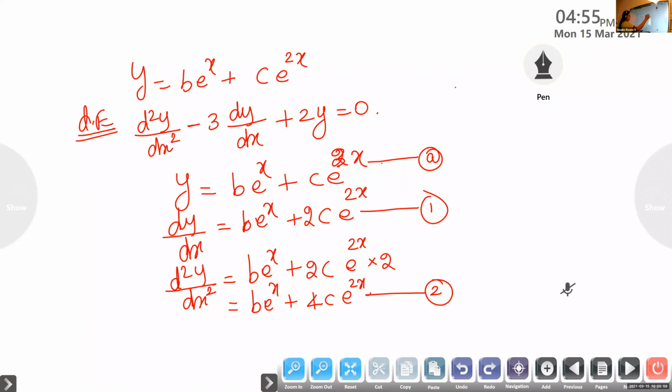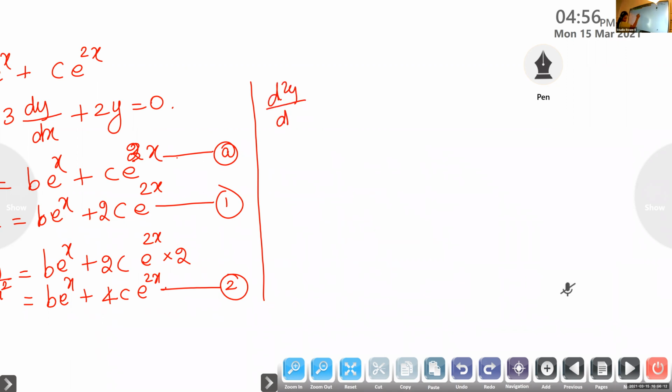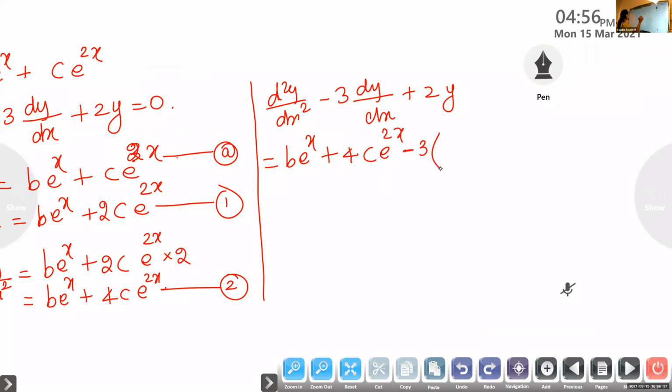So when you substitute in this equation, what is the equation here? d square y by dx square minus 3 dy by dx plus 2y is equal to, what is d square y by dx square? b e raised to x plus 4c e raised to 2x, minus 3 into dy by dx, b e raised to x plus 2c e raised to 2x, plus 2y.